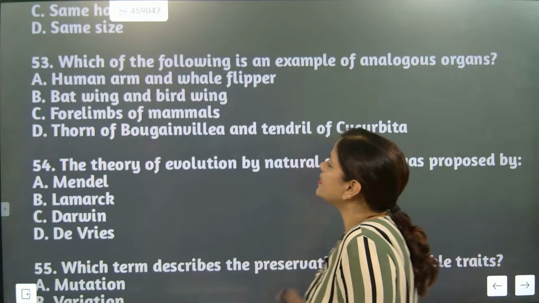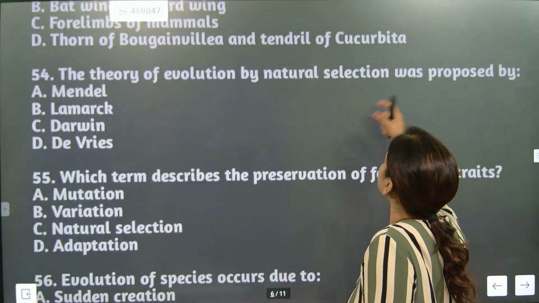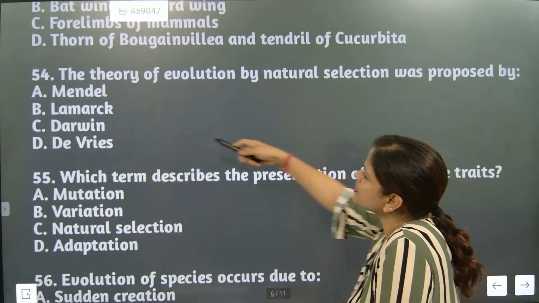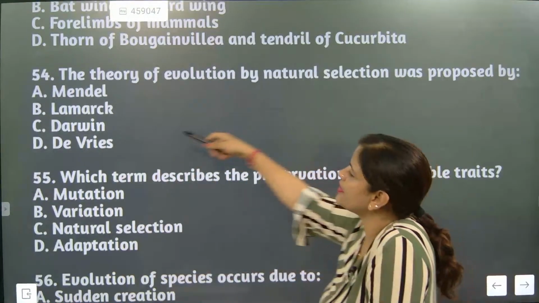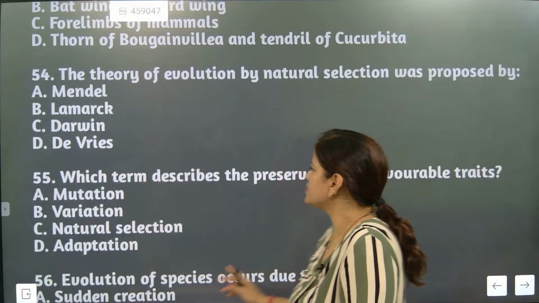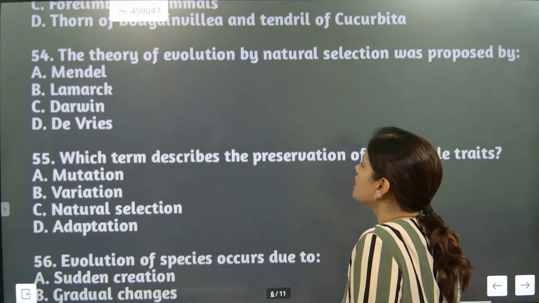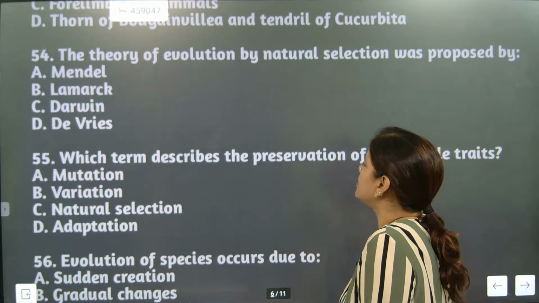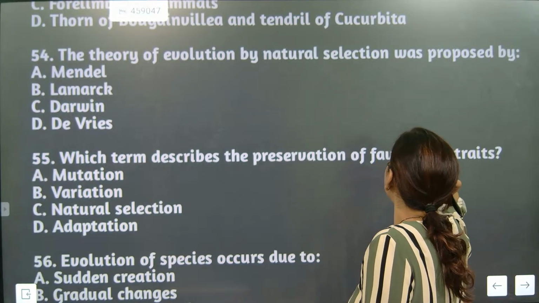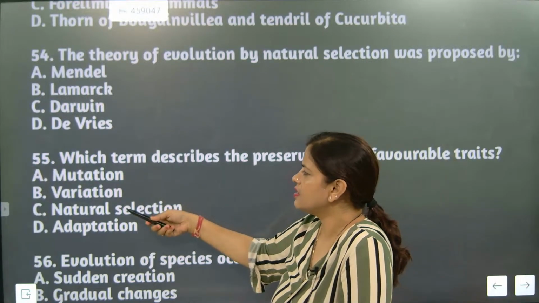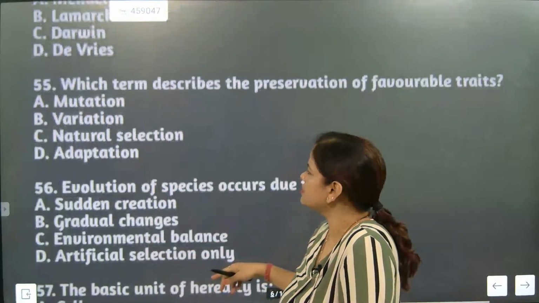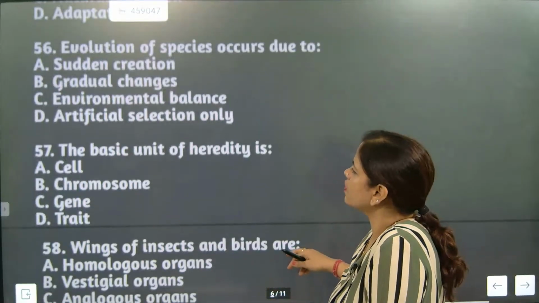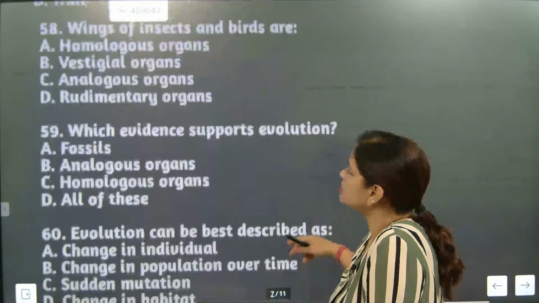Now the theory of evolution by natural selection was exactly done by Mendel? No. The theory of evolution was given by Darwin. This is out of syllabus, we'll remove this. Which term describes the preservation of favorable traits: mutation, variation, natural selection or adaptation? I think this is evolution chapter part. We will not do this.